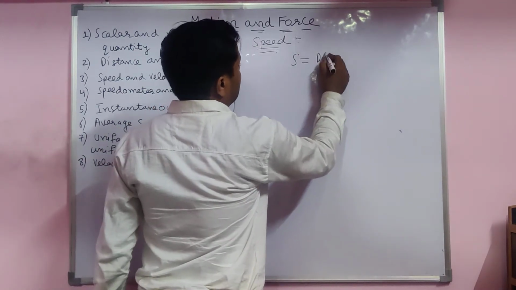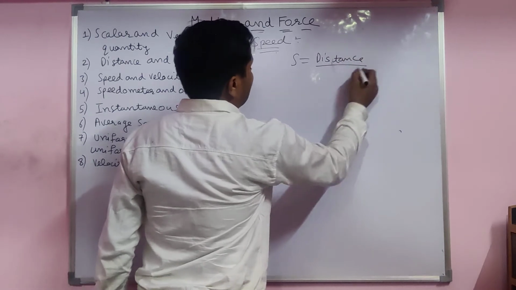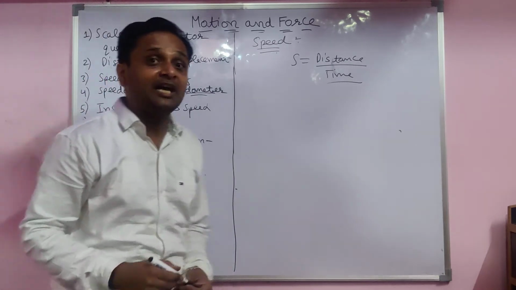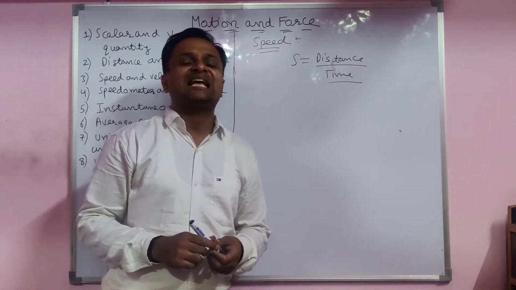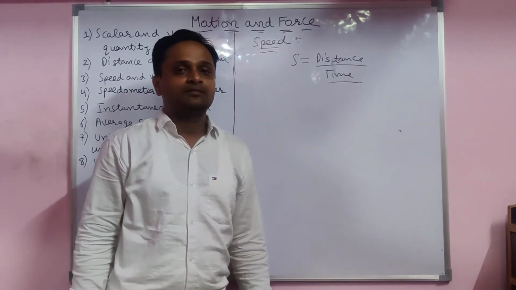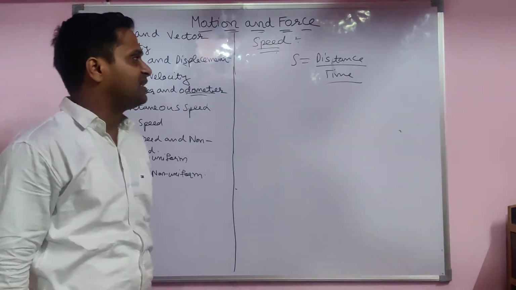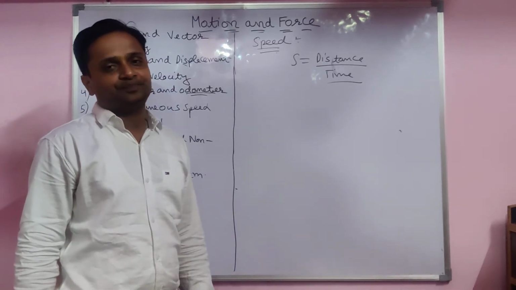Formula of speed: the distance covered by a body in per unit time, in the given time. How much distance covered in how much time. When you go from Dawali to Bathinda, how much distance did you cover in how much time. Very easy. That you can say is speed only.